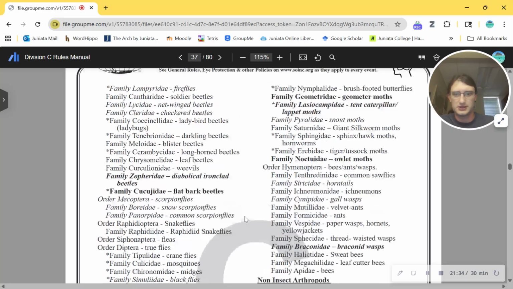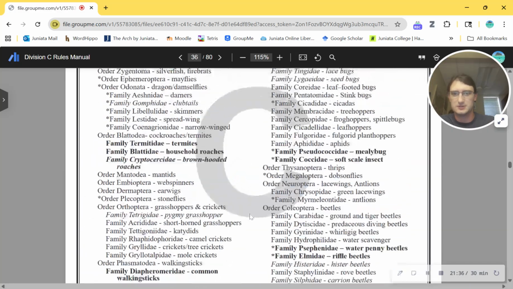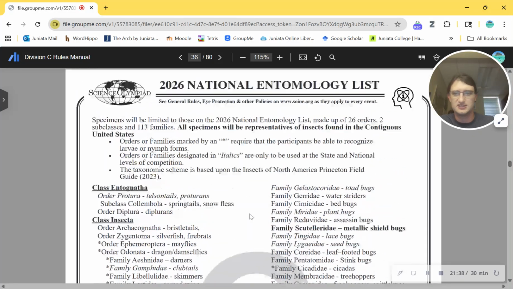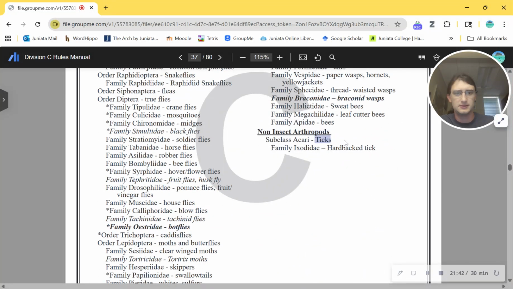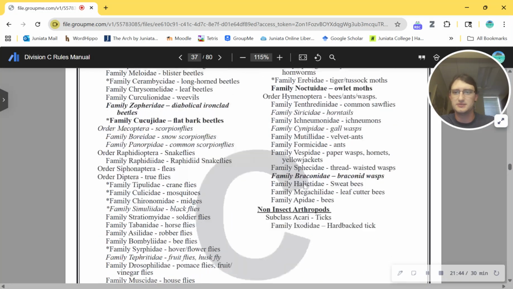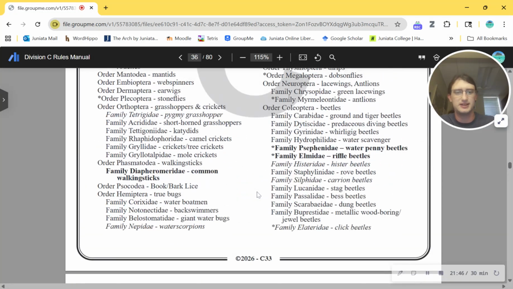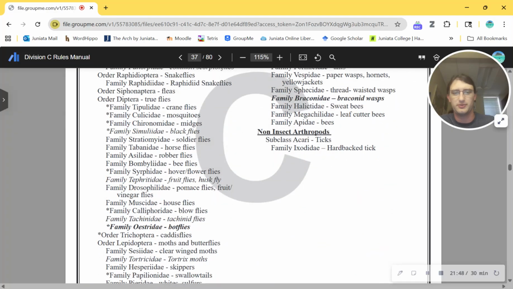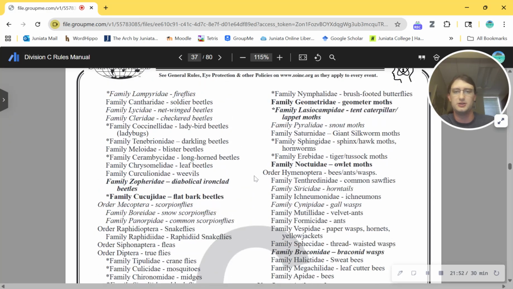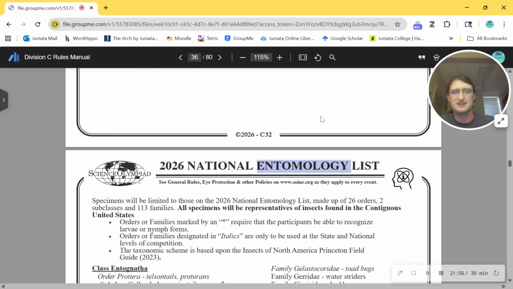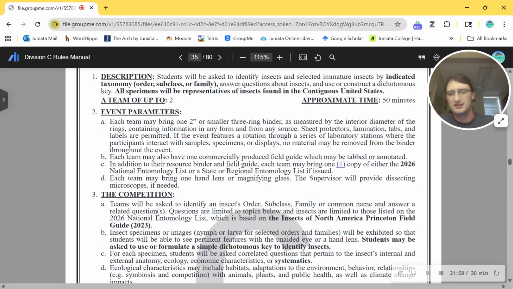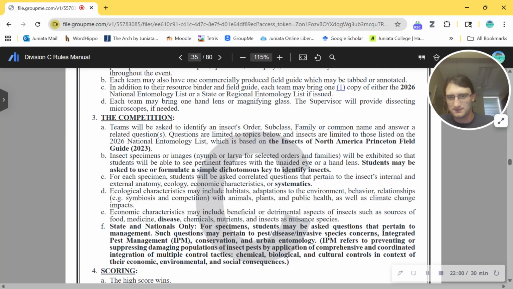They're very important vectors of disease, especially in Pennsylvania where Lyme disease is crazy. But yeah, I don't know why they stopped at ticks. I guess because they wanted more insects. But again, then just don't include non-insect arthropods at all. Insects are arthropods. Yeah, just don't include arthropods in the event entomology. Duh. Okay, we'll read through this.